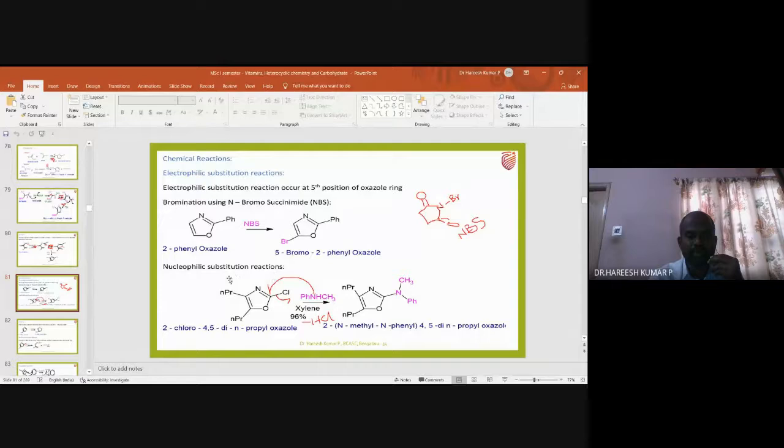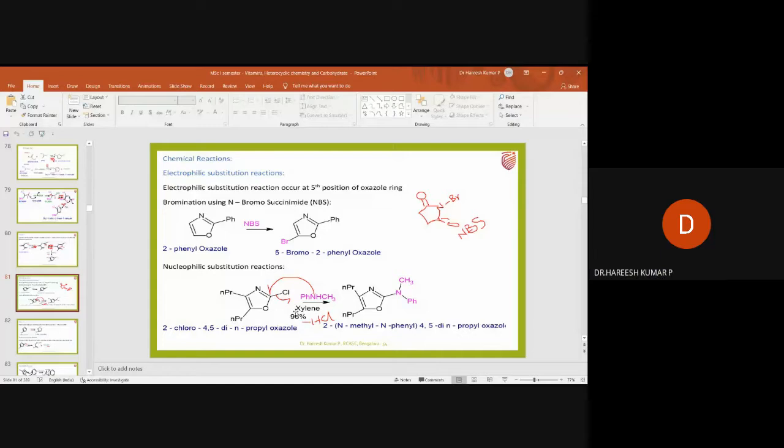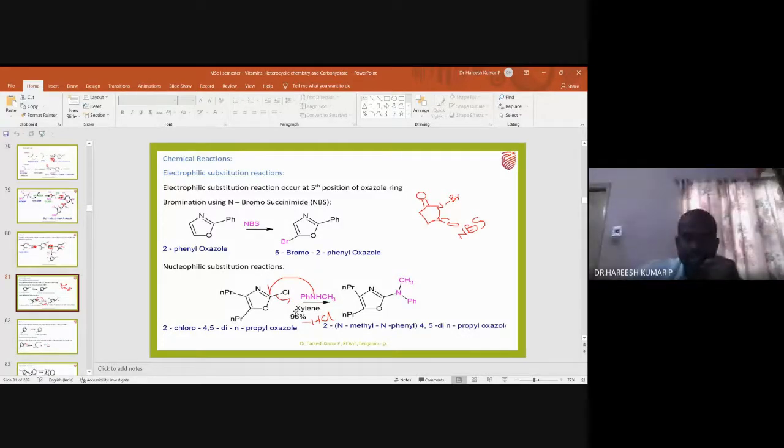But again, one more thing, a nucleophilic substitution reaction. Nucleophilic substitution means a nucleophile is attacking the second position, if the second position of the oxazole contains a leaving group such as chlorine, bromine, iodine, or tosylate group. What is a tosylate group? The one containing CH3, SO2 group is called a tosylate group.